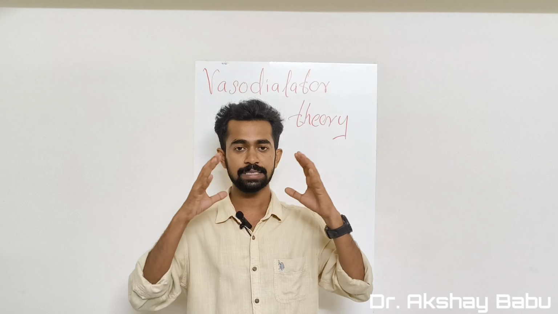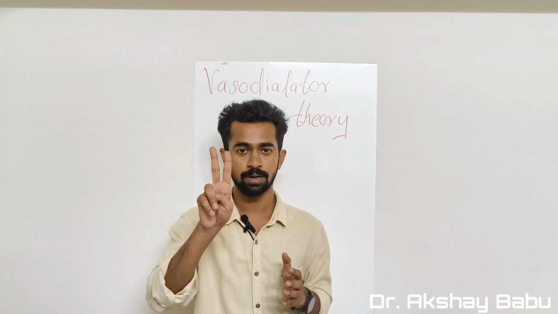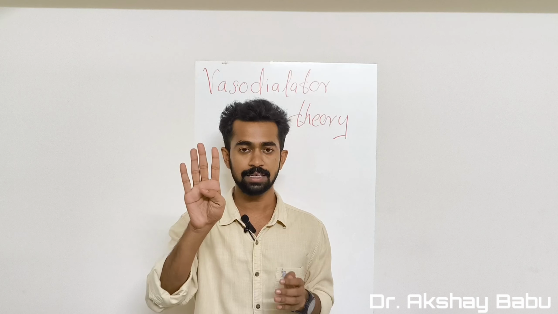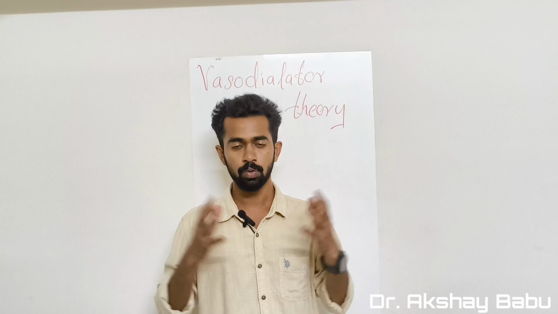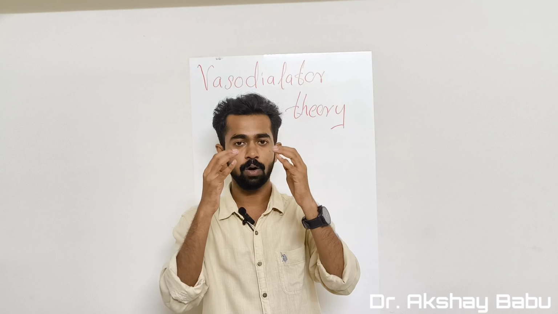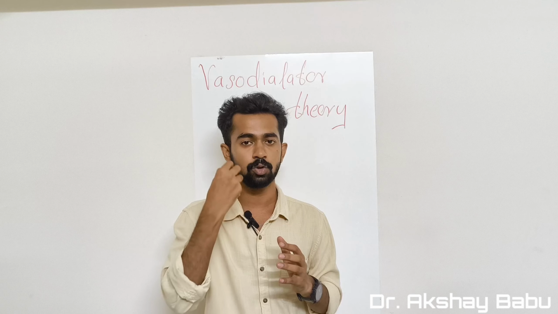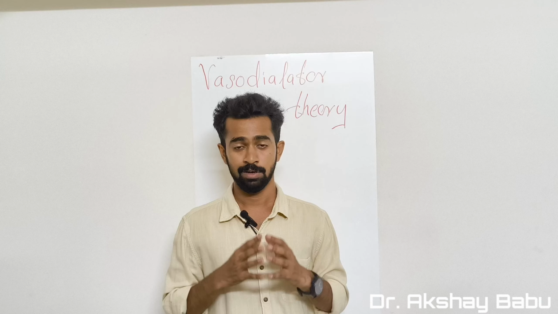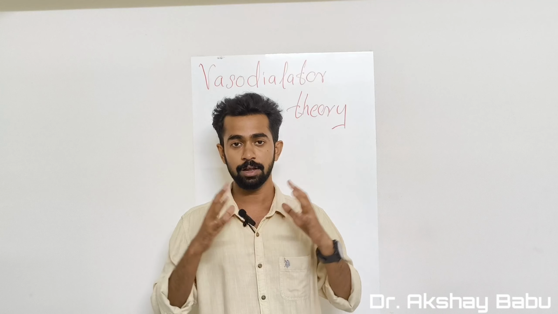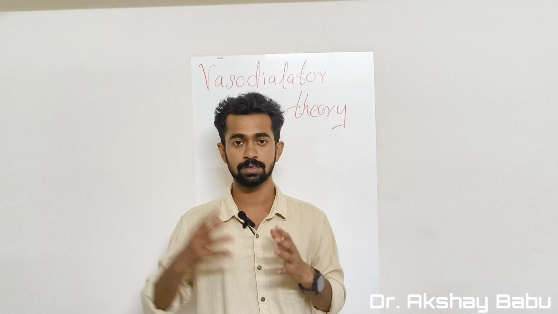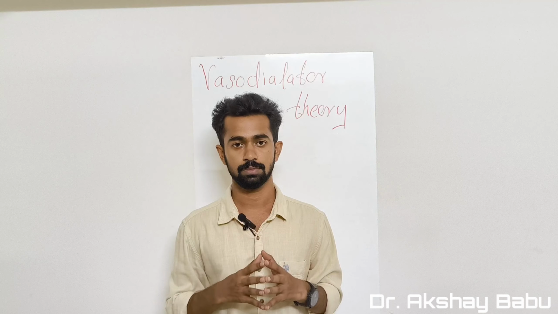So, vasodilatory substances are adenosine phosphate compound, carbon dioxide, lactic acid, potassium ions and hydrogen ions. So, when oxygen deficiency occurs in some tissues, these tissues will release vasodilatory substances. This release of vasodilatory substances will cause vasodilation and thereby causing the pooling of oxygen-rich blood into these tissues.